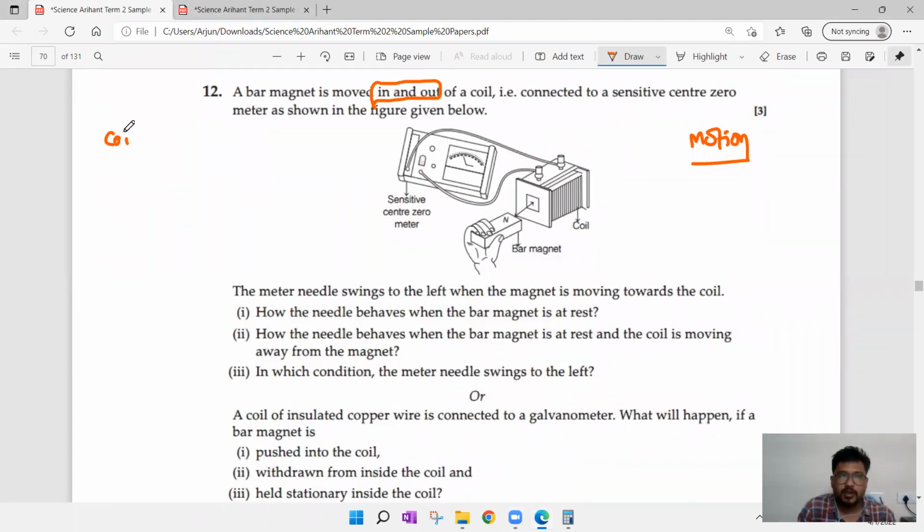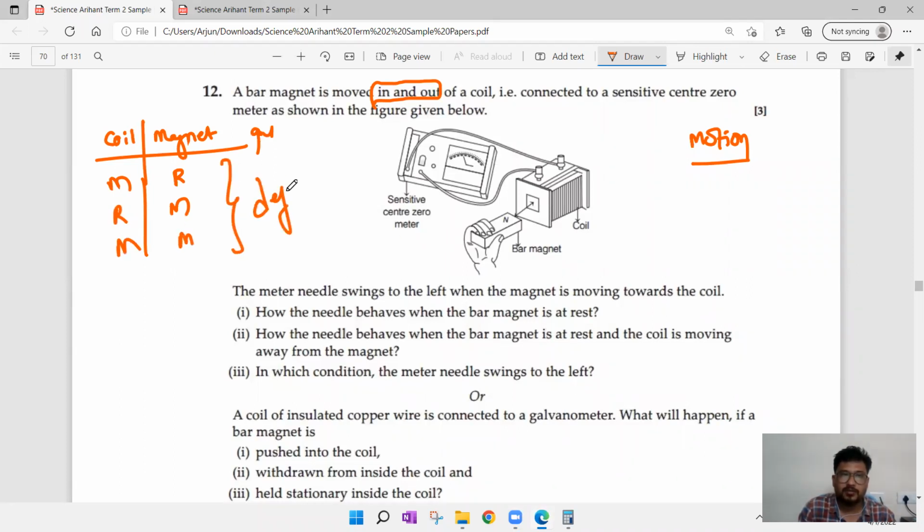So if you have a coil and magnet, if you want to observe continuous deflection in the galvanometer, either the coil should be in motion and the magnet at rest, or the magnet in motion and the coil at rest, or both can be in motion. In all these three conditions, you can observe deflection. If coil and magnet both are at rest, you cannot observe deflection, right? Now, the meter needle swings to the left when the bar magnet is moving towards the coil. Okay, some logics they are giving.